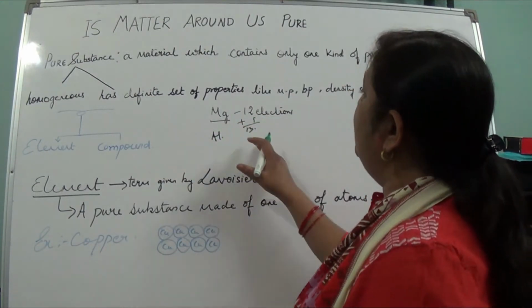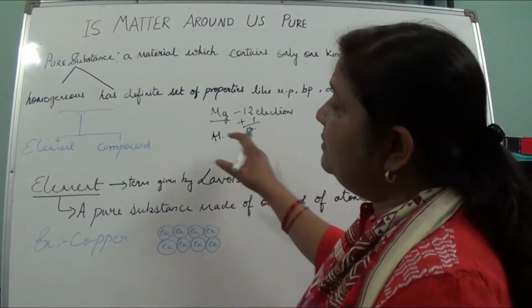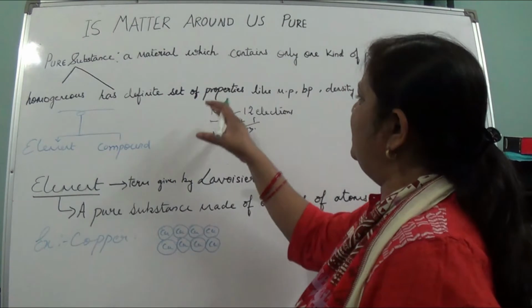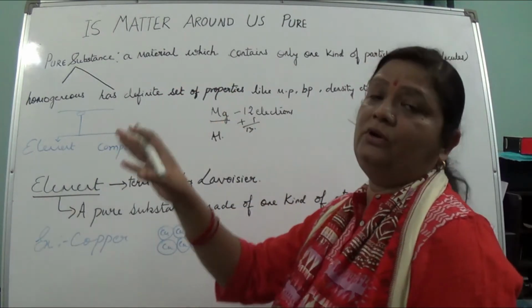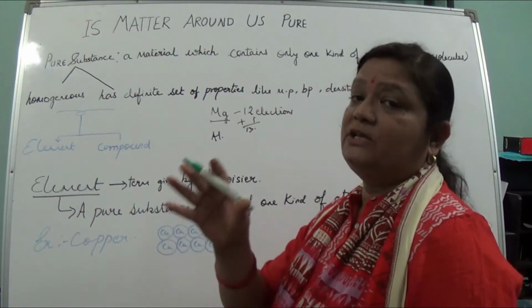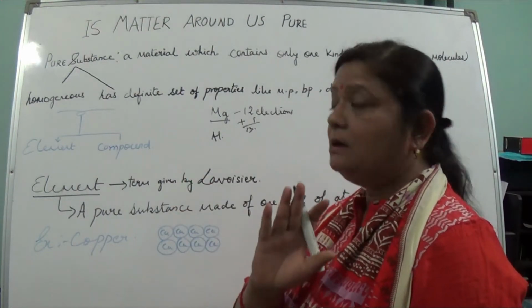So here it means an element consists of the same types of atoms. Atoms like magnesium consist of only 12 electrons. You know that an atom is formed by electrons, protons and neutrons.